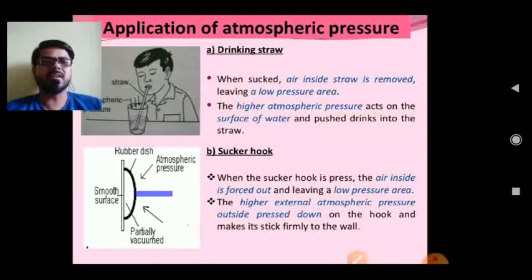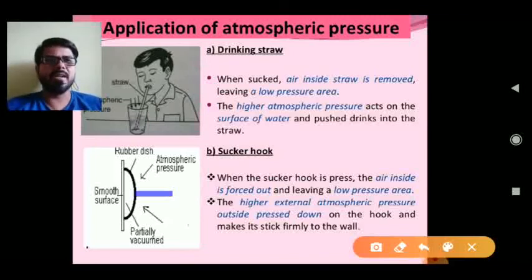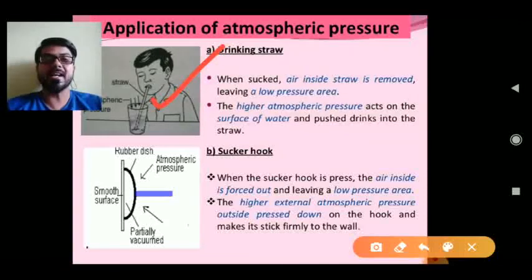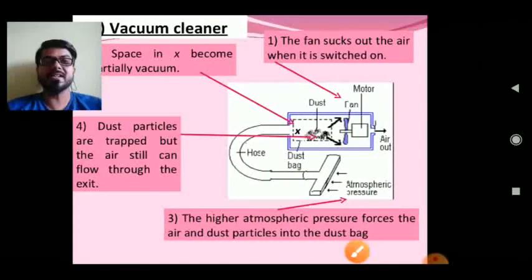Do that activity, and with it we will meet other activities also. When you drink any beverage, you suck air out of the straw, leaving a low pressure area, and the higher atmospheric pressure acts on the surface of the drink and pushes it into the straw. That is the simple reason. When a sucker hook is pressed, the air inside is forced out, leaving a low pressure area. Then the high external atmospheric pressure presses down on the hook and makes it stick firmly to the wall. Those are the activities which you can do.